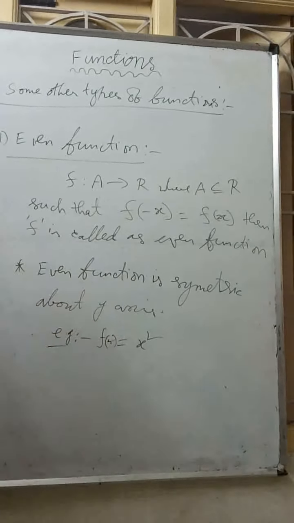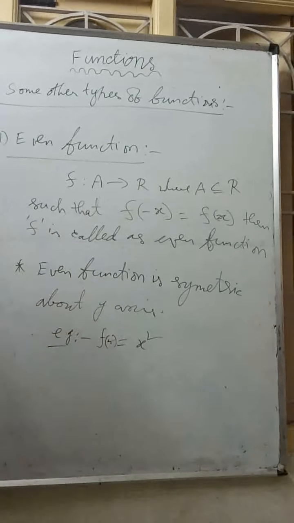What is an odd function? F is a mapping from A to R, where A is a subset of R, such that F of minus x equals minus F of x. Then F is called an odd function.